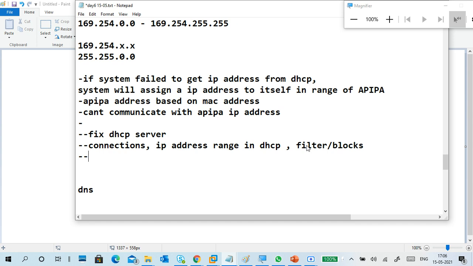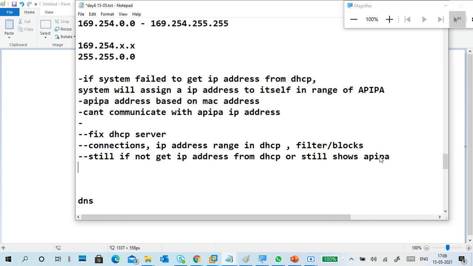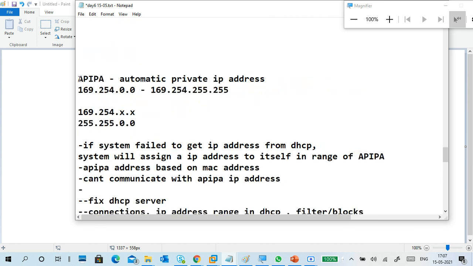First fix the DHCP server, make sure everything is good. Still, if you are not getting an IP address from DHCP, or it is still showing APIPA, automatic private IP address, then what to do? Use ipconfig /release and ipconfig /renew. Then it will renew the IP address again. So this is one troubleshooting step in a DHCP server.